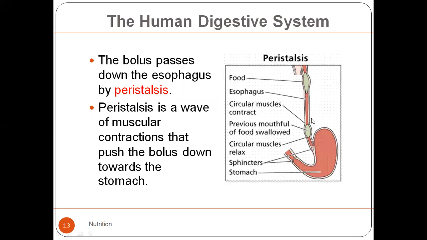Even if you keep it inside the mouth, you will not be able to swallow it because the peristaltic movement does not begin. What is peristalsis? Peristalsis is a wave of muscular contractions that pushes the bolus down towards the stomach in case the food is good for your body. If the food is stale, if the food is dirty, then your digestive system will never accept that food. Did you understand? I hope you have remembered this.